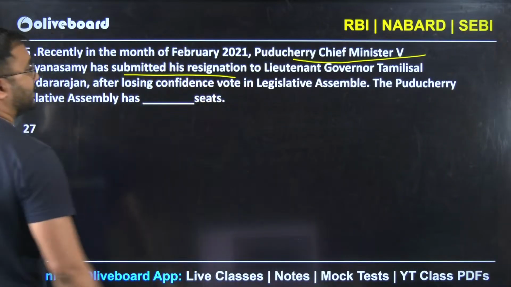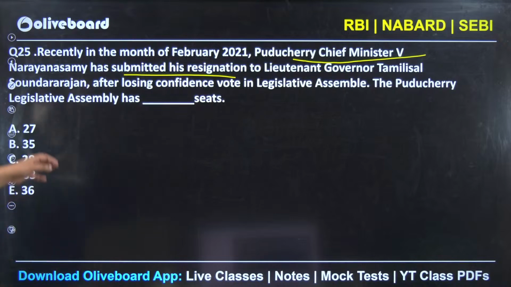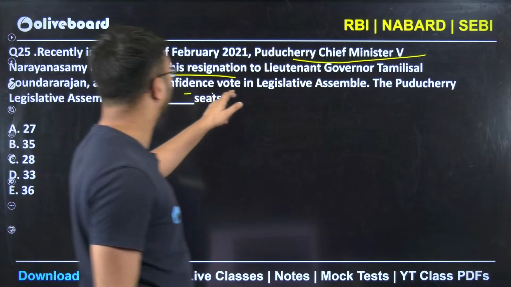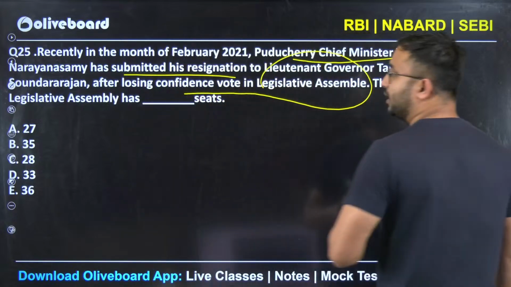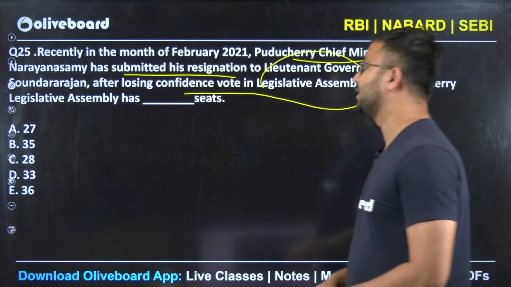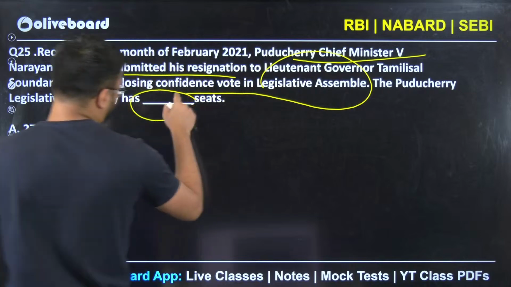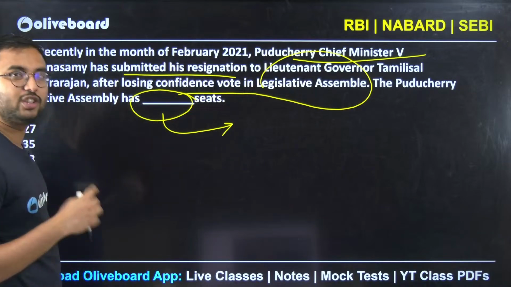Recently in the month of February 2021, Pondicherry Chief Minister V. Narayanaswamy had submitted his resignation to LG Tamilisai Soundararajan after losing confidence vote in Legislative Assembly. The Pondicherry Legislative Assembly has dash seats. Now again, look at it. This seems to be from Constitution.